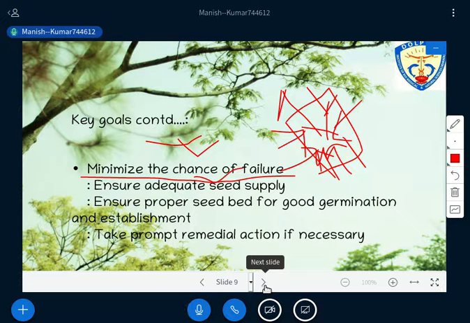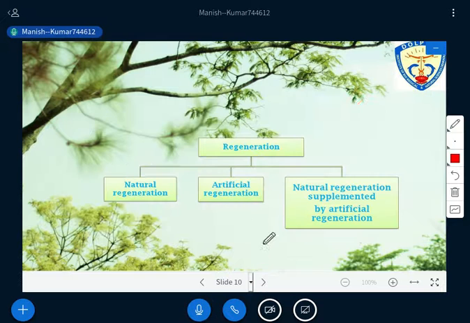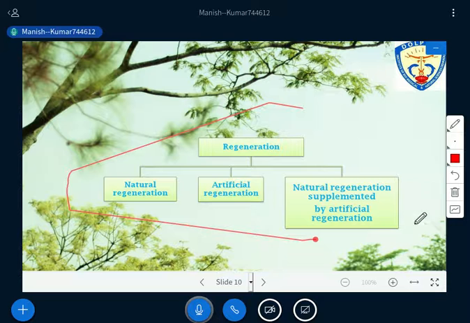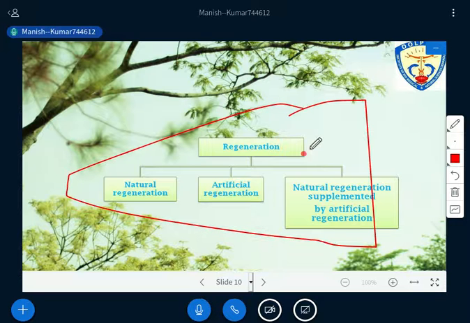Right, so now we are moving to the types of regeneration. Just look at the slide itself. We have natural regeneration, artificial regeneration, and then natural regeneration supplemented by artificial regeneration, right? We will discuss all as per your syllabus.